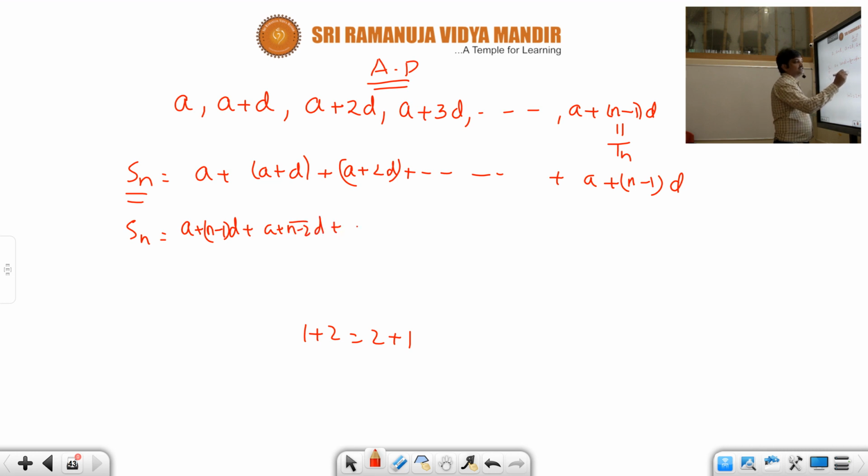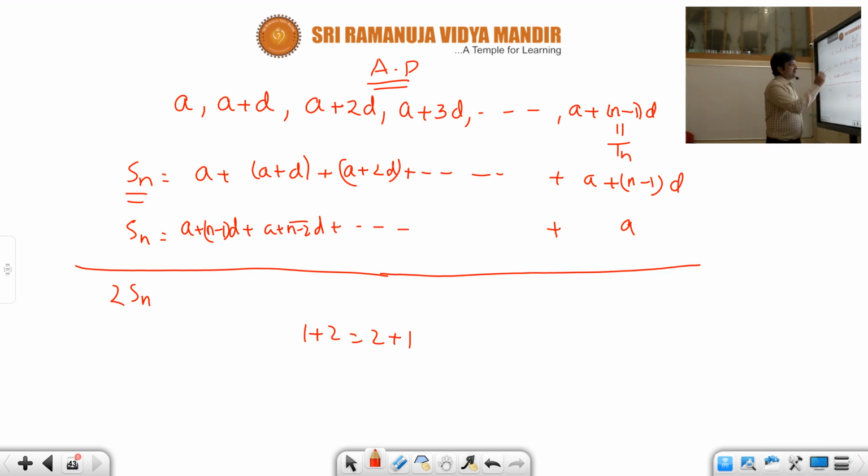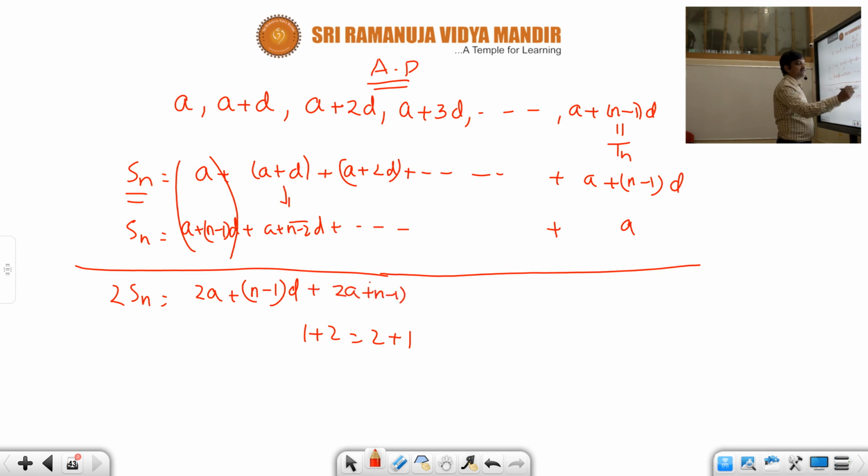Once you write all these terms in reverse order, just add them. Sn plus Sn, you will get 2Sn, but the addition is done by adding one below the other, column wise. If you add column wise, the first column gives 2a plus (n minus 1) times d, and similarly the next column gives the same thing, 2a plus (n minus 1) times d.